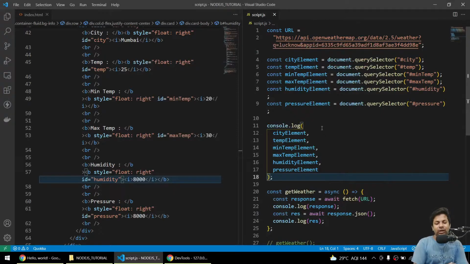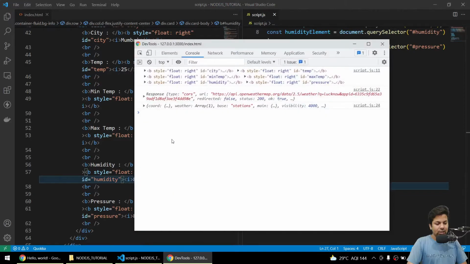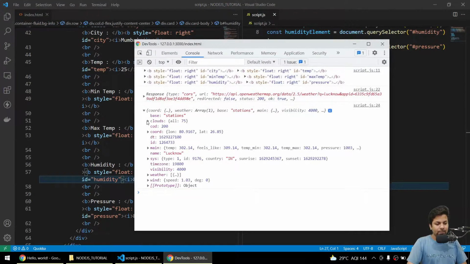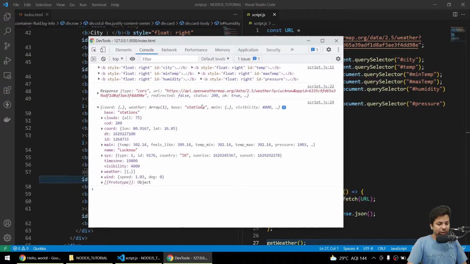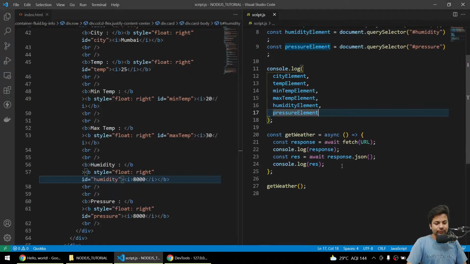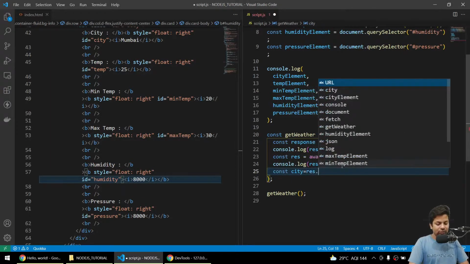Now after the response we have to get the data somehow, oh sorry, push the data somehow. For that we are consoling the res, so let's console it once and check the type of data and how we can say dot this dot that. Save it. Firstly I'll go for city. Okay, name, so we can say dot name. We'll say constant city equals res dot city,